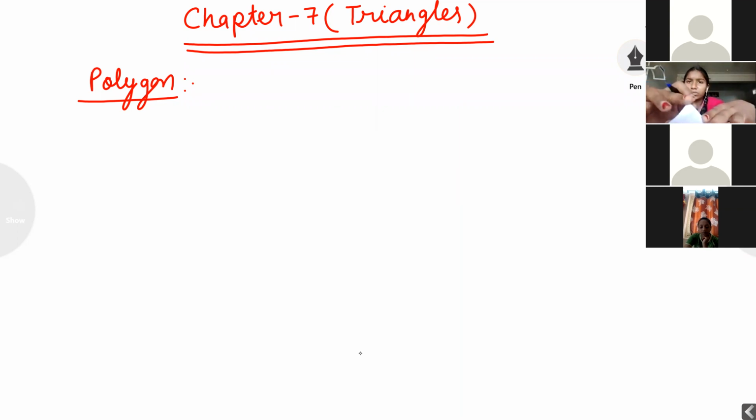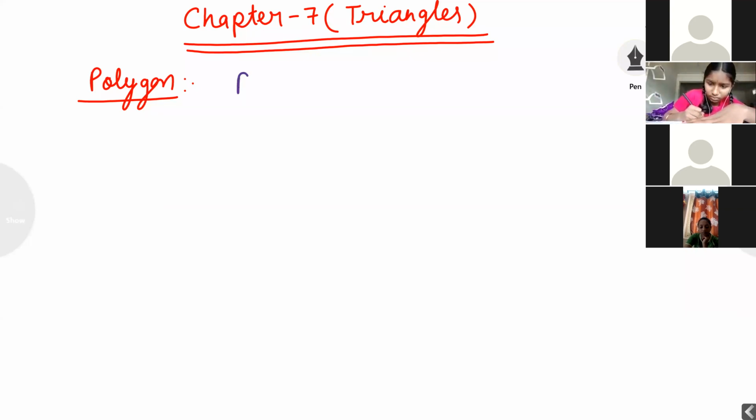Understood, everyone? Is a circle a polygon? No, a circle is not a polygon because a circle doesn't have sides. Note down, everyone. A polygon is a simple closed figure.